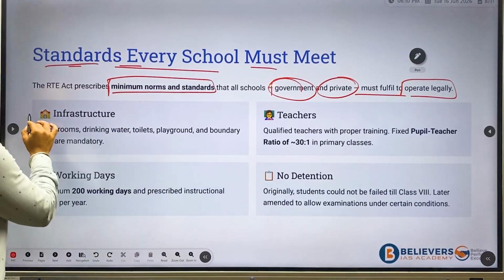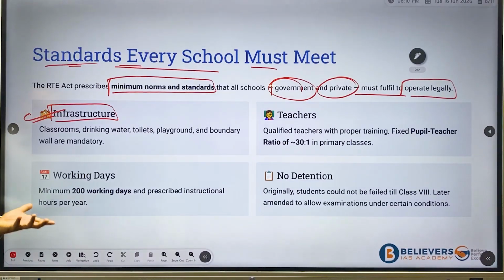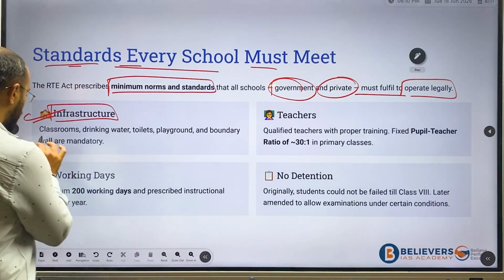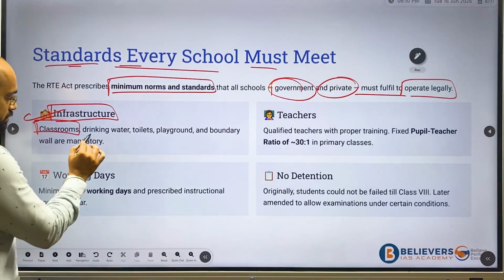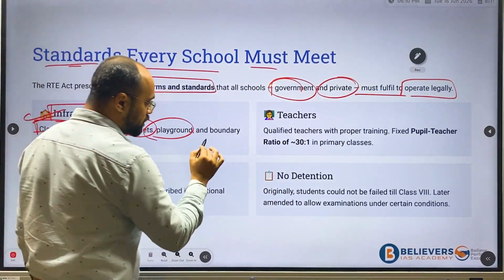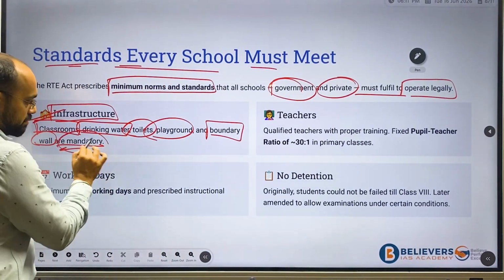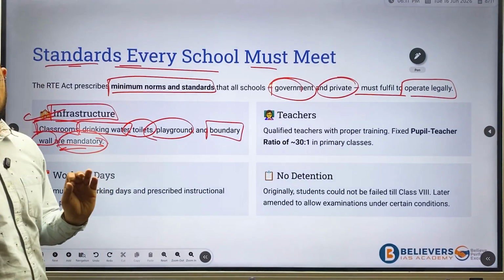The first thing here is infrastructure, the basic infrastructure a school should have. The first and foremost things are classrooms, drinking water facility, toilets, playgrounds, and the most important thing, boundary walls. These are mandatory.